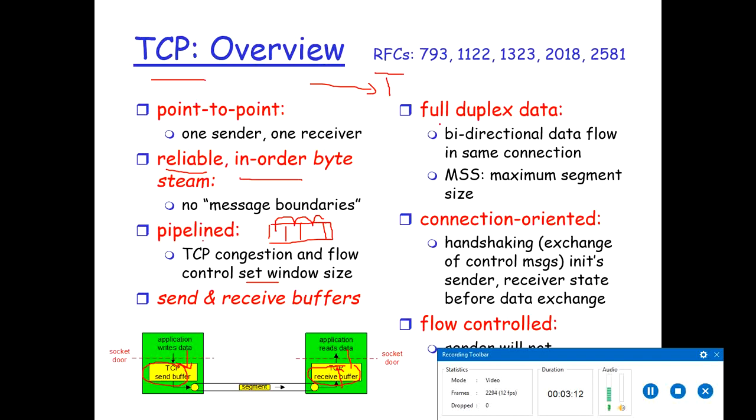Next, TCP is full duplex data. That means there is a bidirectional flow in the same connection. Full duplex means at the same time both sender and receiver can send. Communication can be either simplex, half duplex or full duplex. Simplex means only one side can always send, just like the server in client and server.